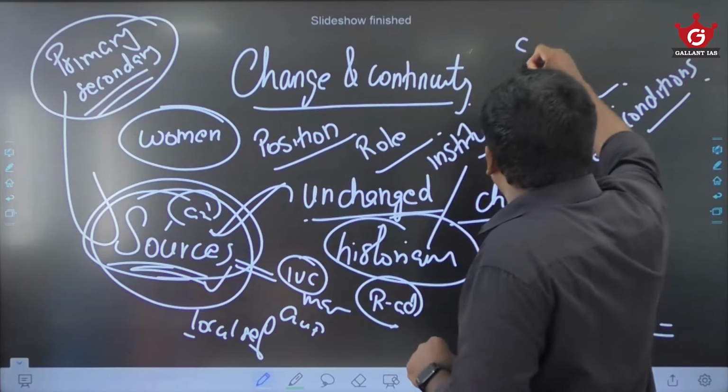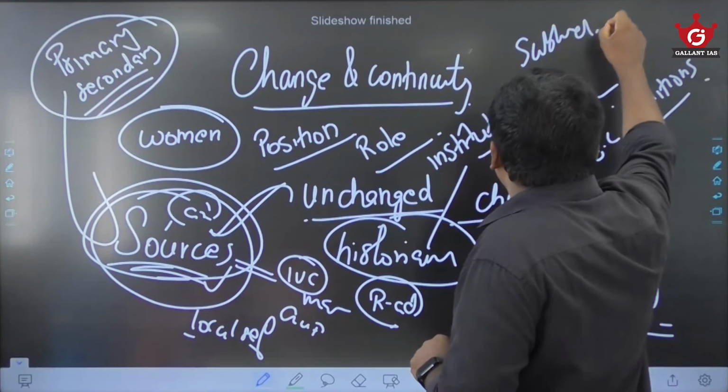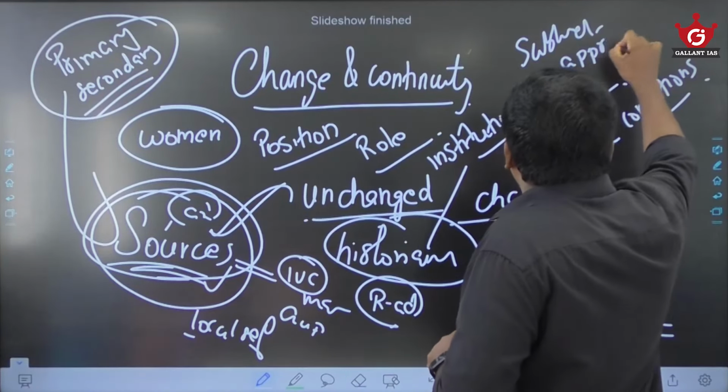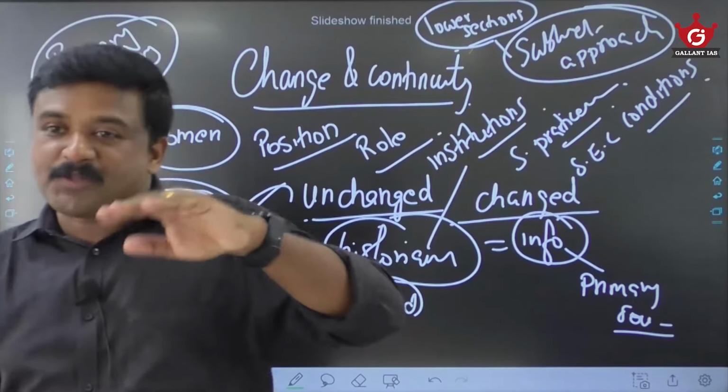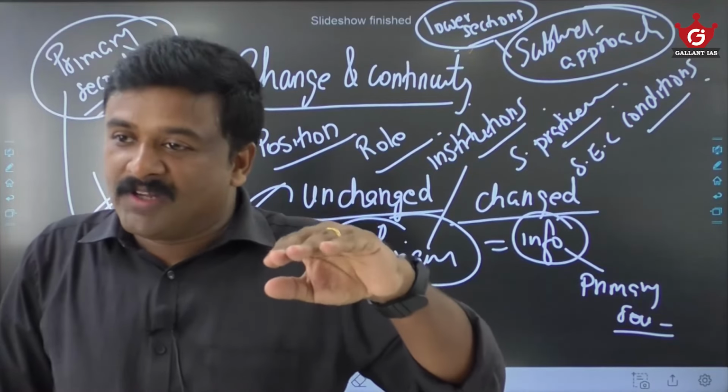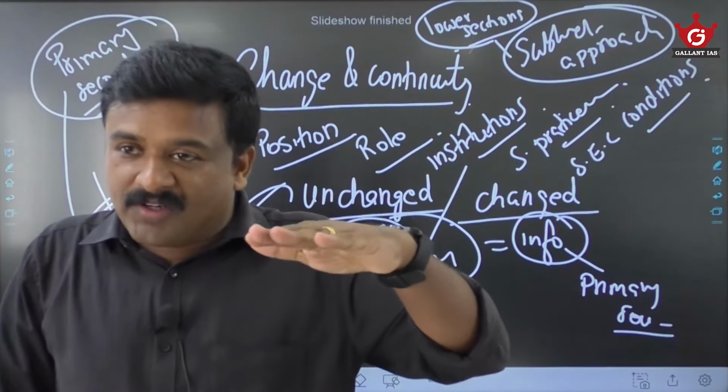Then there is a subaltern approach. What is subaltern approach? When you study ancient and medieval India, definitely you should know what was the status of the lower sections. You have to learn from their perspective, from their point of view, like the women's point of view.